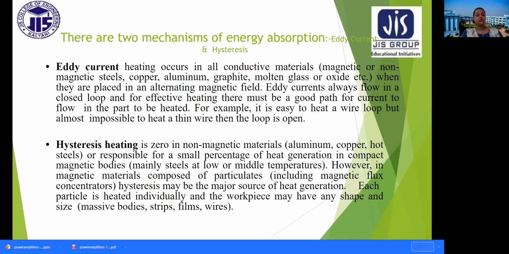Now, what is the hysteresis process? Hysteresis heating is zero in non-magnetic materials like aluminium, copper, and hot steels. It is responsible for a small percentage of heat generation in compact magnetic bodies, mainly steel at low or medium temperature. However, in magnetic materials composed of particulates, including magnetic flux concentrators, hysteresis may be the major source of heat generation. Each particle is heated individually and the workpiece may have any shape and size. It may be massive bodies, strips, films, squares.